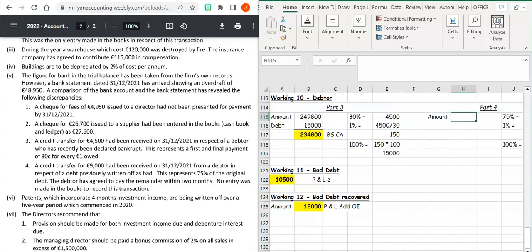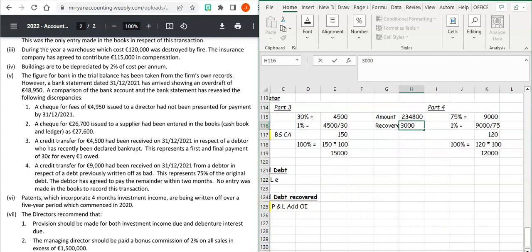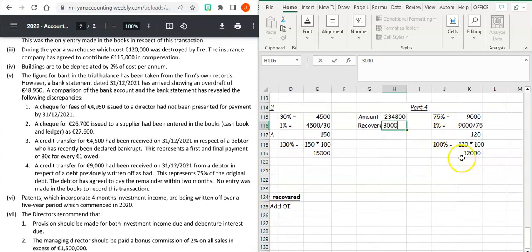So the amount for our debtors as part 4 is this figure here, 234,800. We got our credit transfer or bad debt recovered, which is 3,000. So remember that this 12,000 is how much debt we're going to receive from them that we didn't think we were going to receive. That's your bad debt recovered, that 12,000. That 12,000 is 100% up here. So that's the total debt that we've received. We have received 9,000. So we've 3,000 left to receive from him. And he says he's going to pay that within the next 2 months. So that's why we need to increase our debtors by that 3,000.